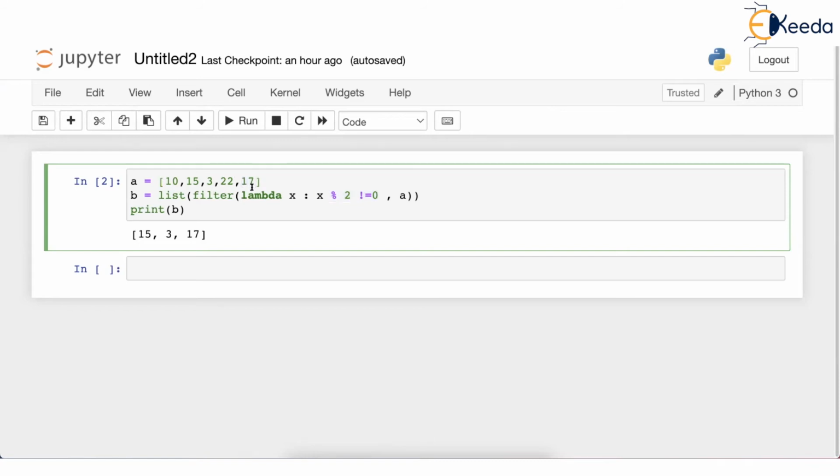But then there are 3 values, isn't it, which are given as the output by filter. We want to make a list of these 3 things. So this entire thing will be given to the list constructor. List will create a nice list and we will store it in B, and it really looks like a list.